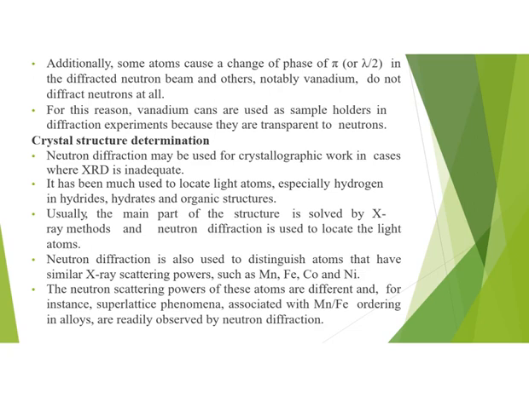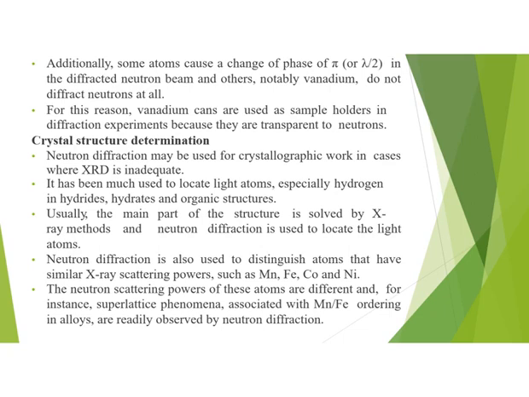Additionally, there are some atoms that cause a change of phase by pi, or lambda by 2, in the diffracted neutron beams, and there are certain atoms, notably vanadium, that do not diffract neutrons at all. It is for that reason that vanadium cans are used as sample holders in diffraction experiments, because they are transparent to neutrons. Now our next heading is about crystal structure determination.